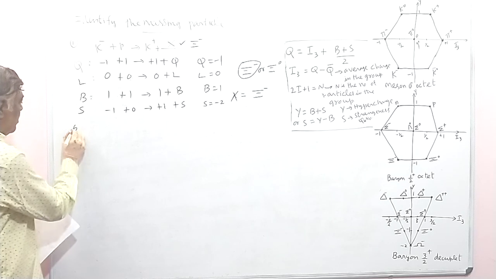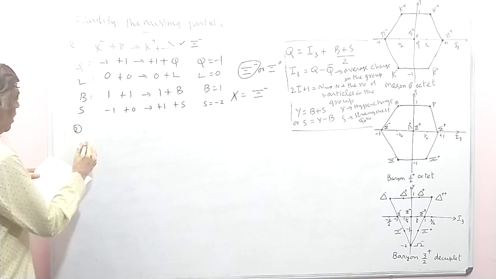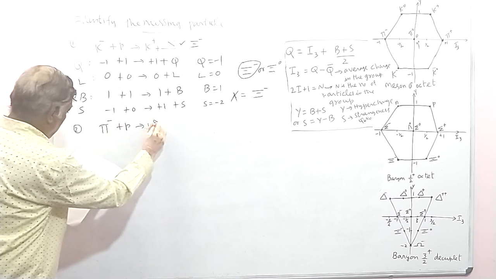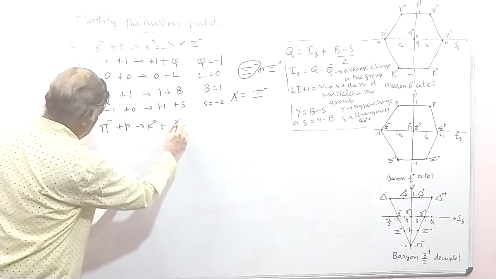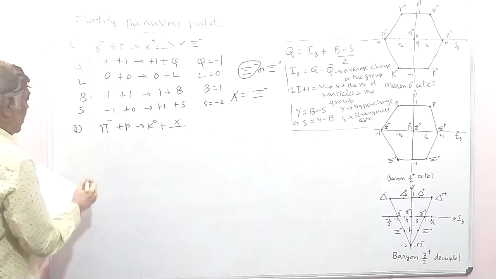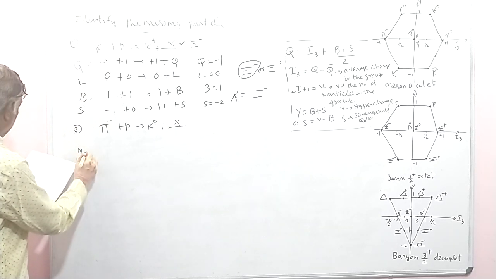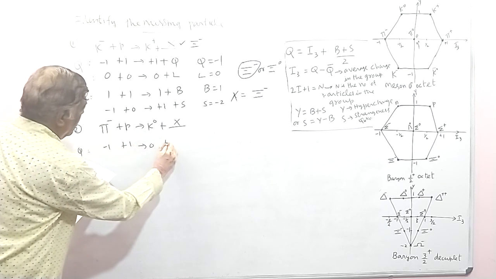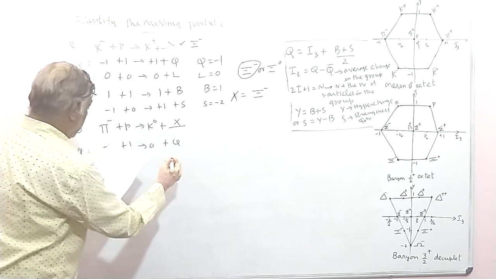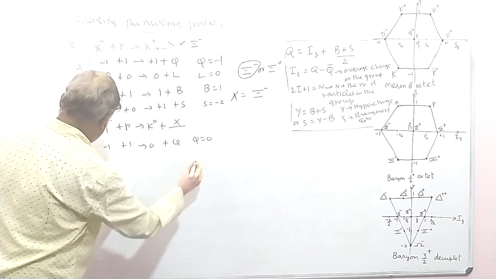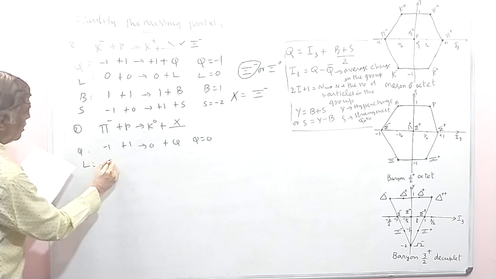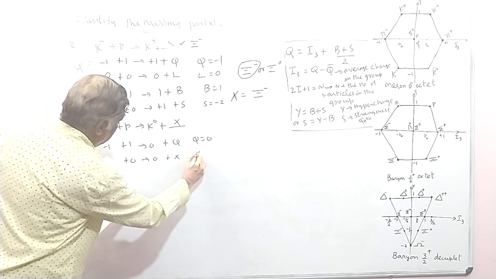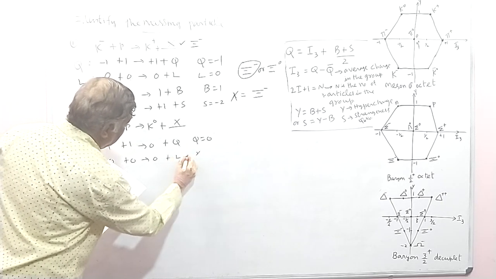Similarly, you take one more example, pi minus plus p gives K0 plus X. Now here also you find the Q value: here this is minus 1, plus 1, 0 and Q. So Q must be 0. And the lepton number: this is 0 plus 0, this is 0 plus L, so L will be 0.